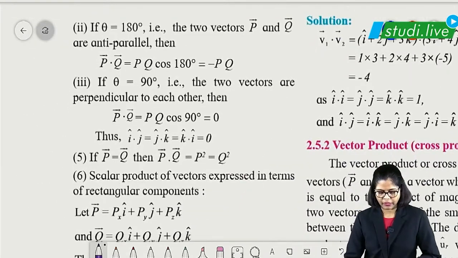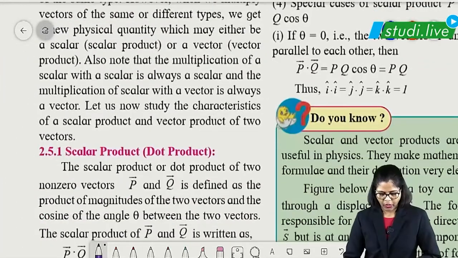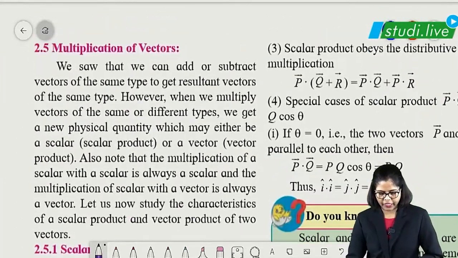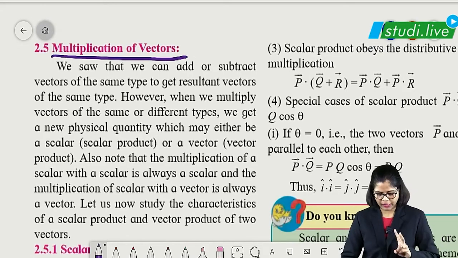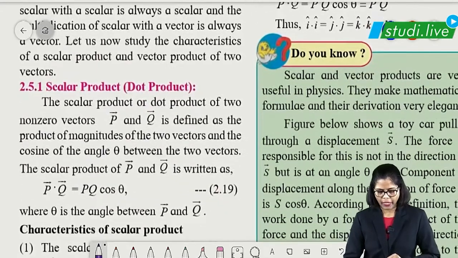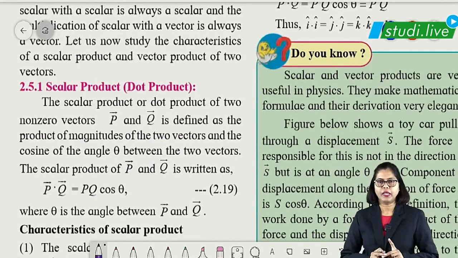Anyways, once you learn the theory, it will be easy for you to solve numericals. Now let us talk about multiplication of a vector. For multiplication of a vector, students, there are two types of multiplication. One is scalar product, which is also termed as dot product, and the second one is vector product, which is termed as cross product. These are the two products we have to learn.